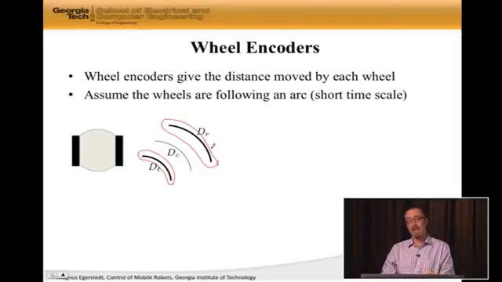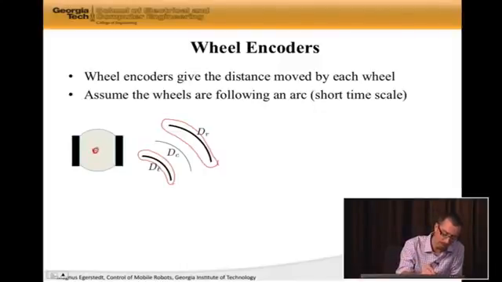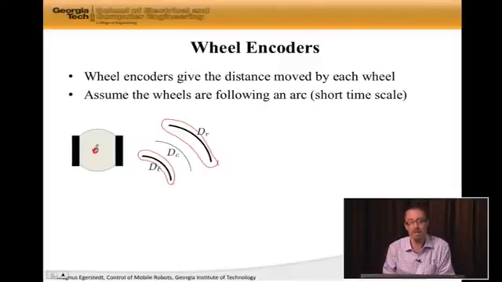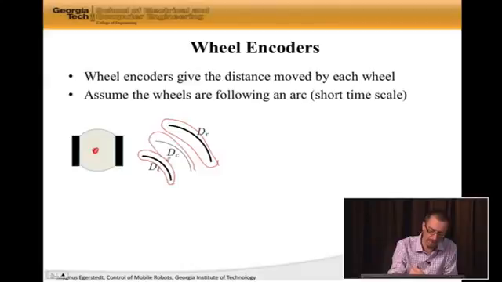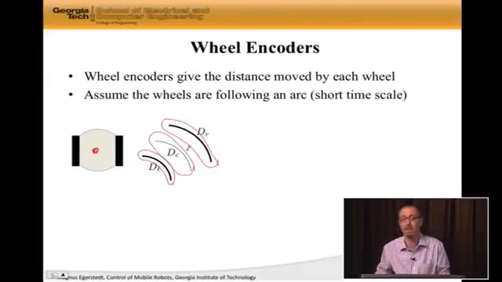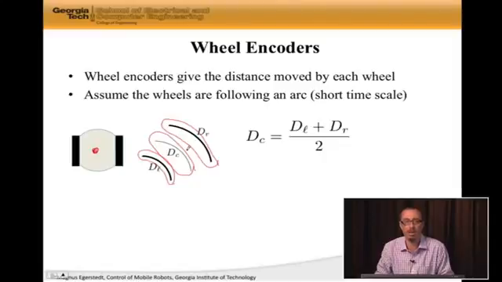Well, I'm interested in x, y, and phi, which is not where the wheels are, but where the center of the robot is. This is where I'm interested in. So d sub c is the distance the center has turned, and that's the thing that I'm interested in. Now, luckily, the center is simply (d sub l plus d sub r) over 2. I am not going to be particularly picky in showing where the geometry of this comes from.